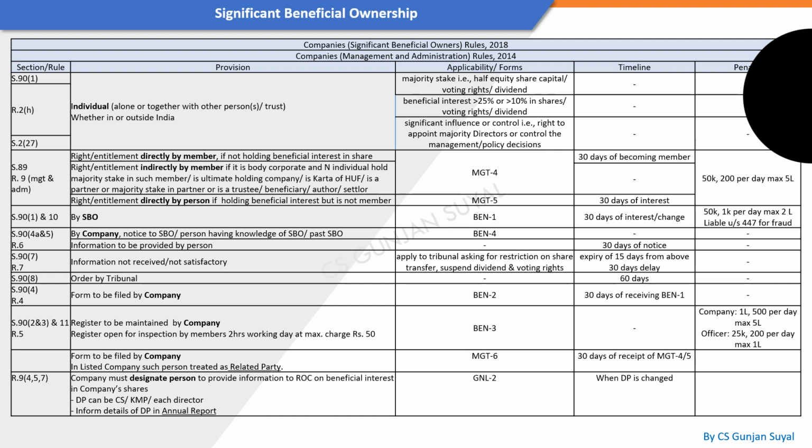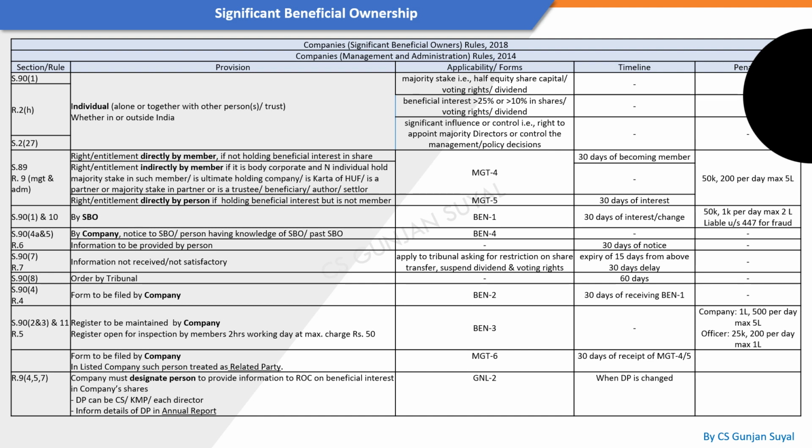Now, if there is such an individual that an organization is aware of, we need to comply with the rules thereafter. Now, you will see how this right is given to any individual. First is the rights of majority stake and the beneficial interest. This comes if such an individual is a member. Now, if he's a member, then there are two categories. Directly being a member, he has rights in the shares and the dividend.